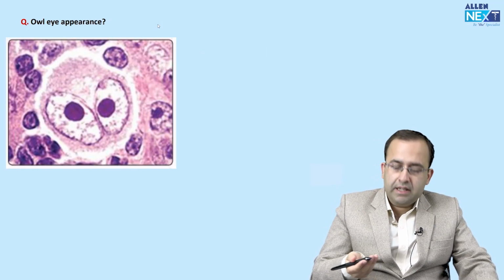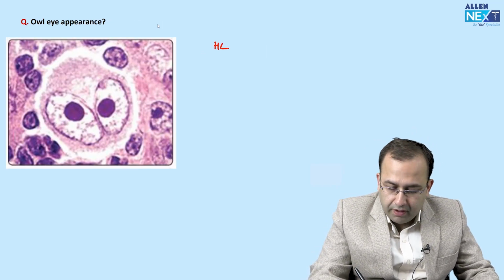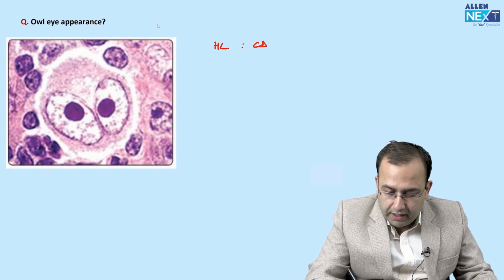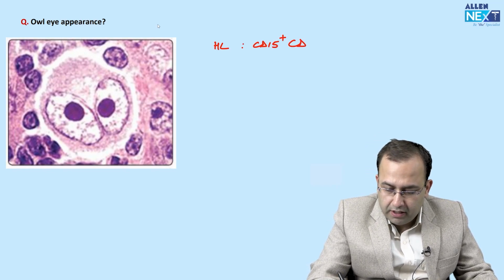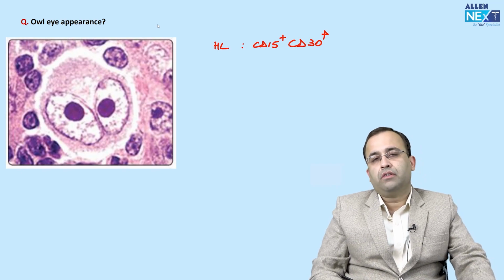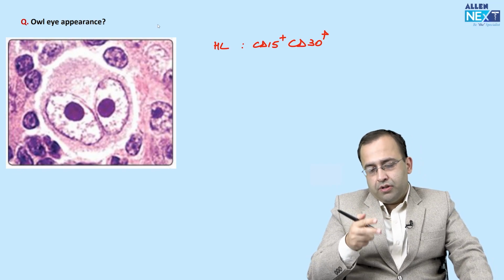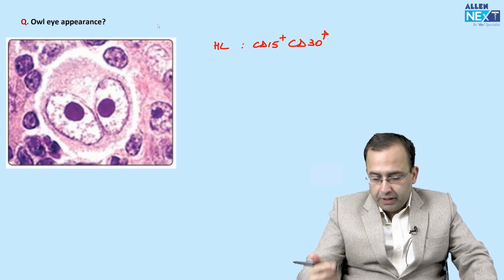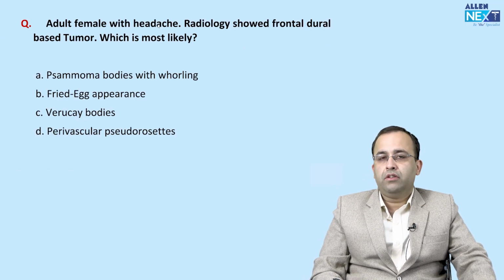Owl eye appearance is seen in Hodgkin's lymphoma, with RS cells, which are CD15 positive, CD30 positive. Other than Hodgkin's, owl eye appearance is also associated with CMV, cytomegalovirus.